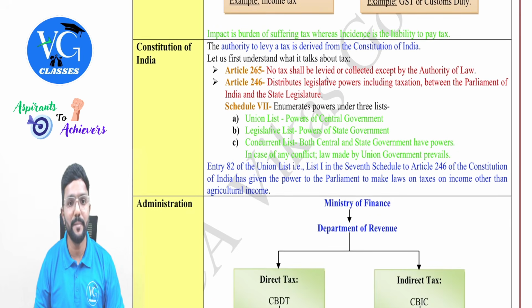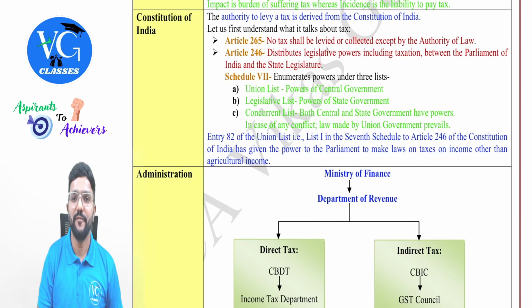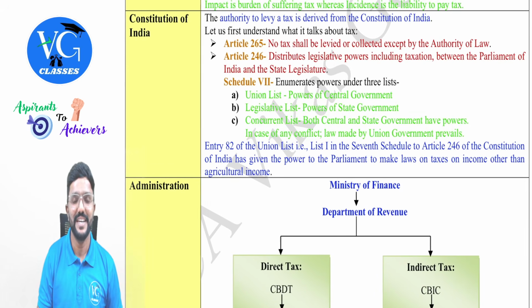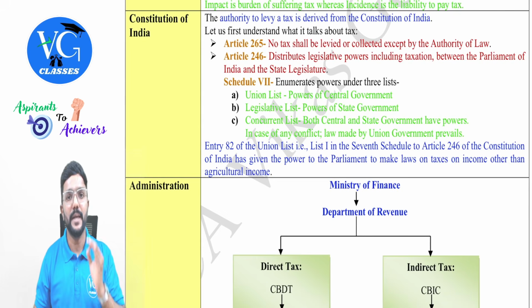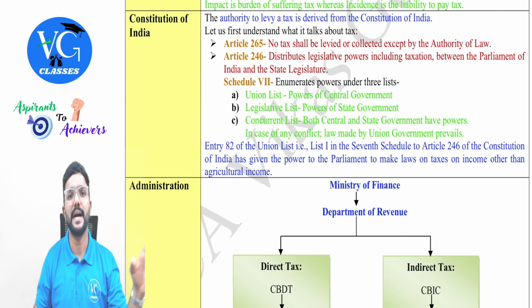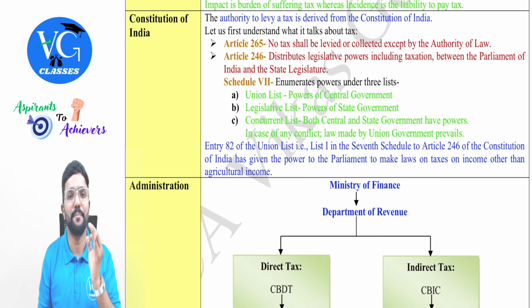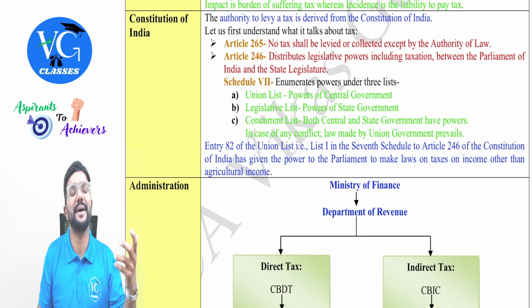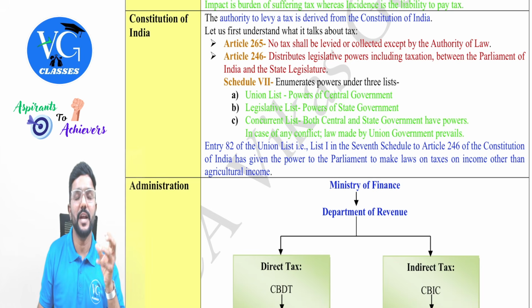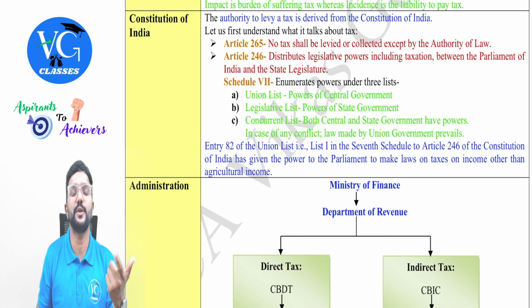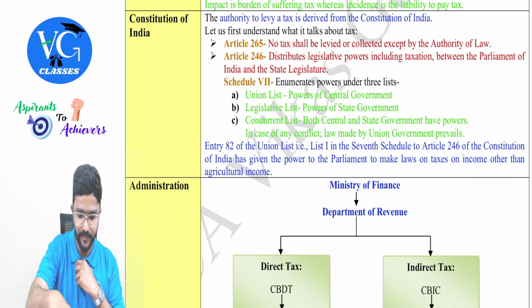Now coming to the Constitution of India. We are not covering the entire Constitution. Guys, actually in India, the mother law for all other laws is the Constitution. The power to make any law in India has to be given through the Constitution. Now, if any government has to levy and collect a tax, first the power has to be given to them by whom? By the Constitution. So there are a few important articles with respect to tax. What are those? We will see now.